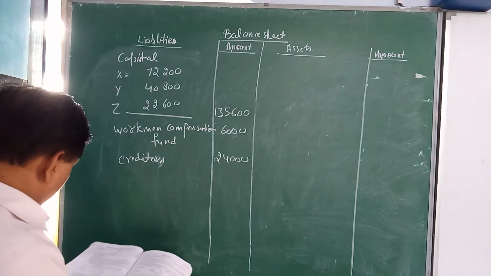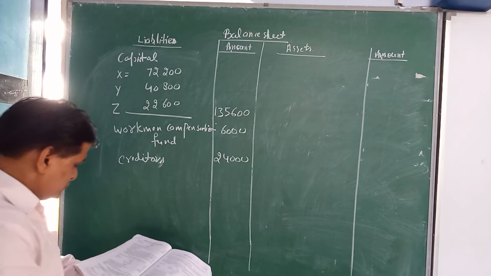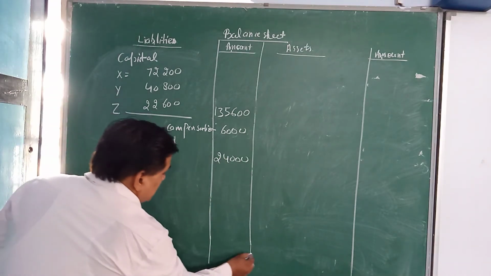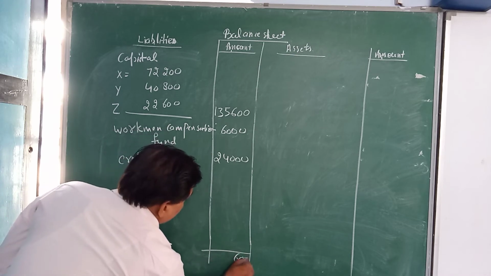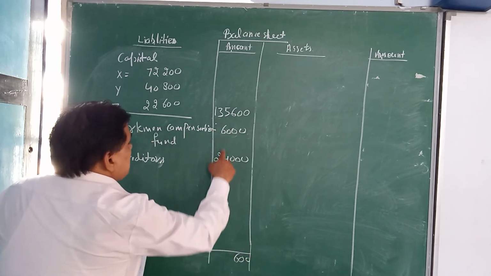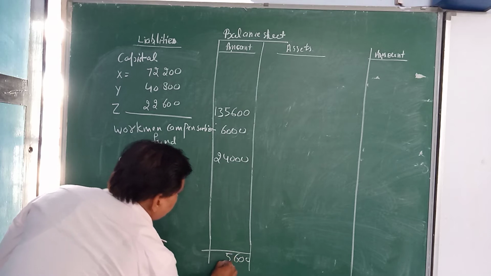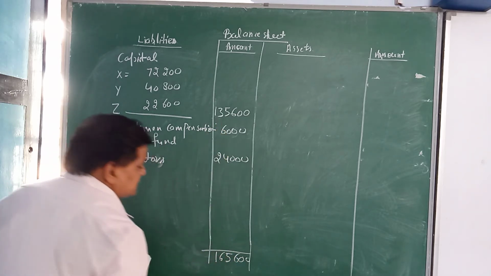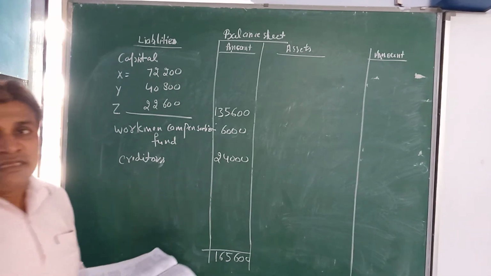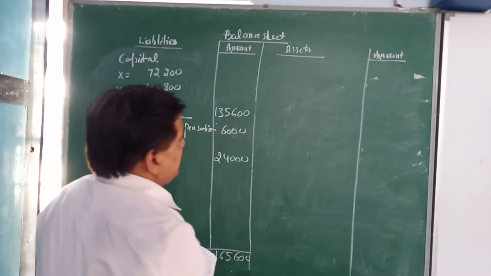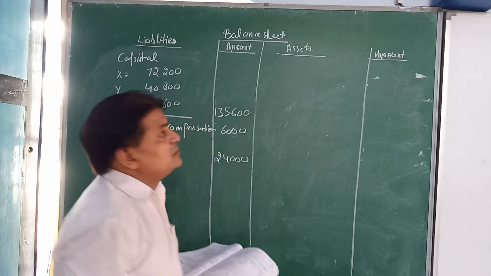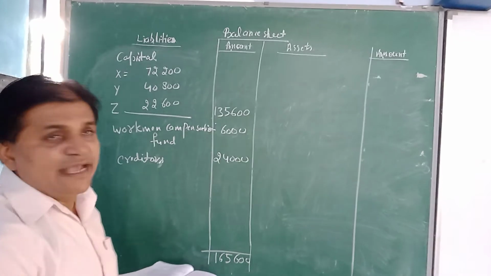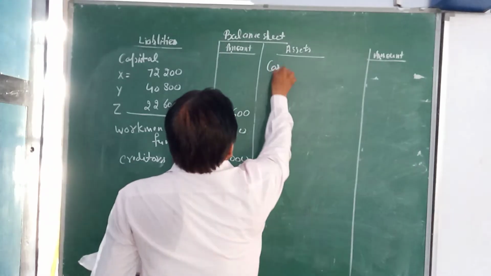Next, after that, we can calculate the total of this side, which is 1,65,600. And after that, we have to prepare the asset side, in which first of all we will write the cash account.